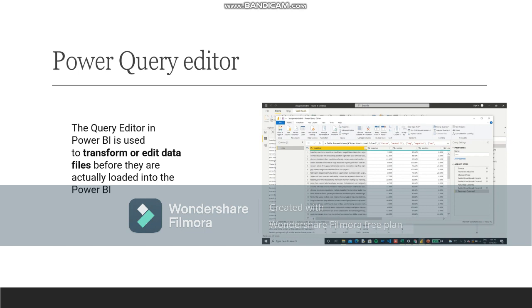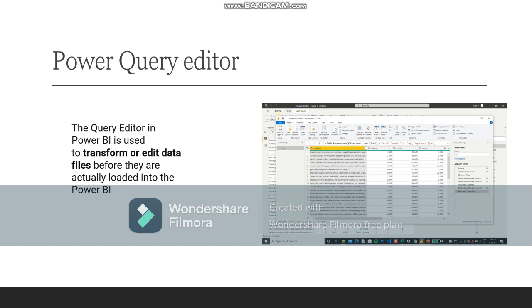So here we have used the Power Query Editor. Power Query Editor is a data transformation and data preparation engine. It comes with a graphical interface for getting data from sources and an editor for applying transformations. Here, as you can see, we can load the data.